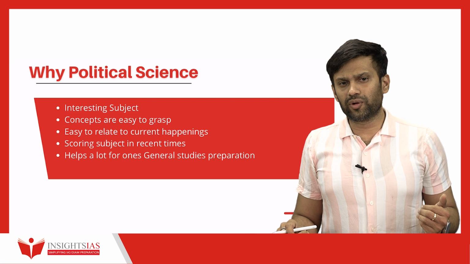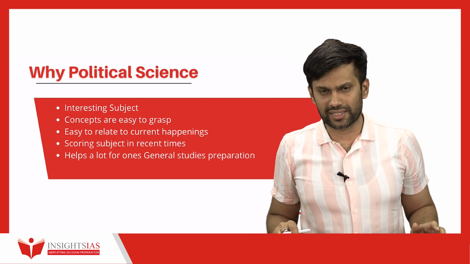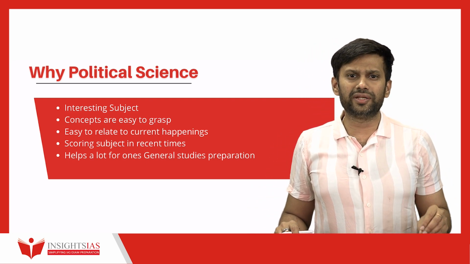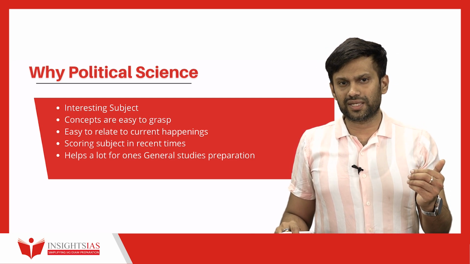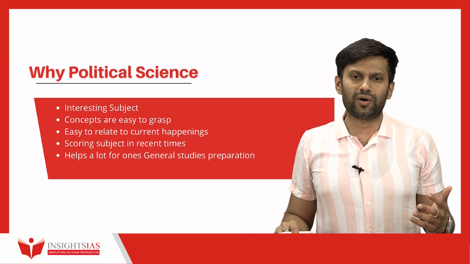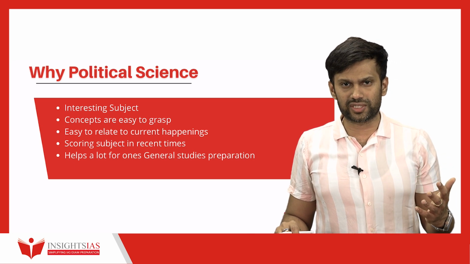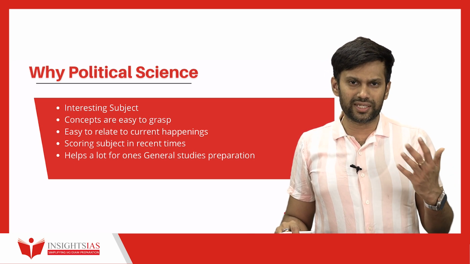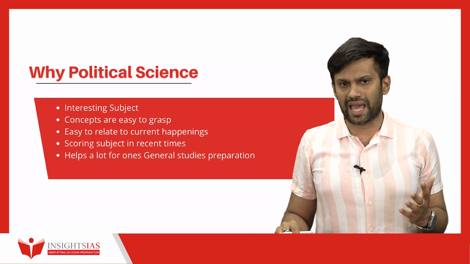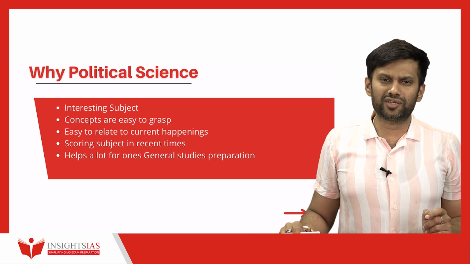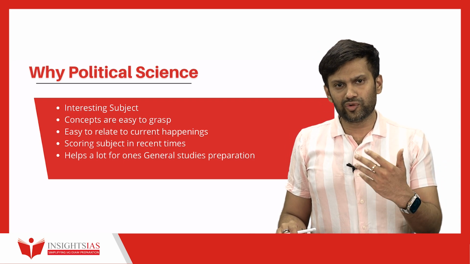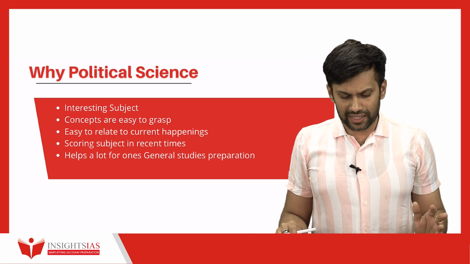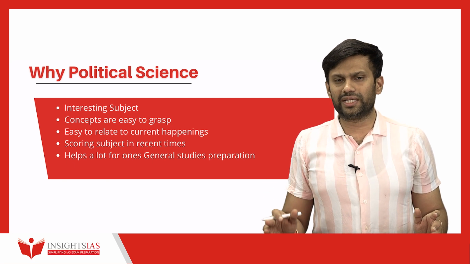And why political science? Why should one opt for political science? One main reason is that it's a very interesting subject. A lot of the concepts are interesting to read: the idea of equality, the idea of liberty, the idea of justice, and international relations is one key thing you have to keep an eye on, what is happening in that regard. Second, the concepts are pretty easy to grasp. It also depends upon how you study the concepts. Third, it is very easy to relate to current happenings.